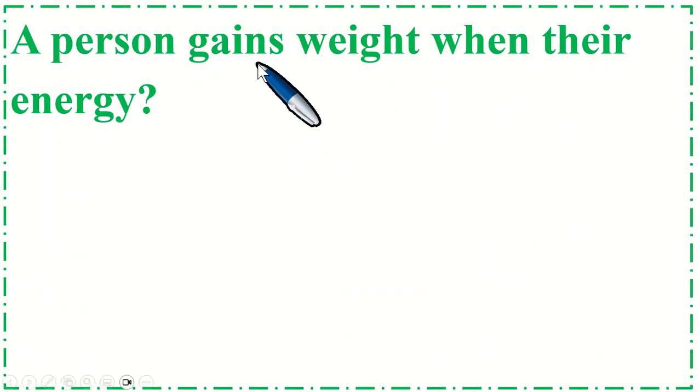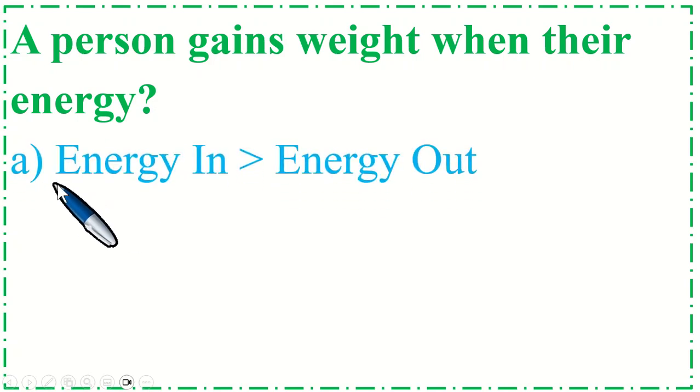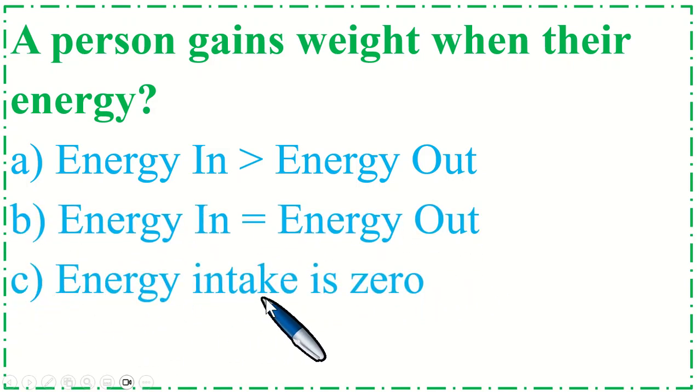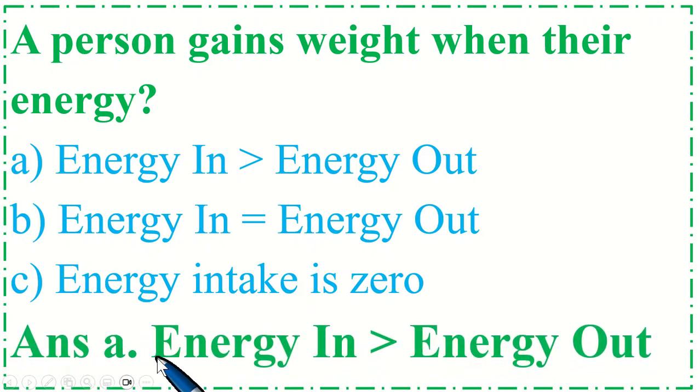A person gains weight when option A energy in is more than energy out, B energy in is equal to energy out, C energy intake is 0. Correct option is A, energy in more than energy out.